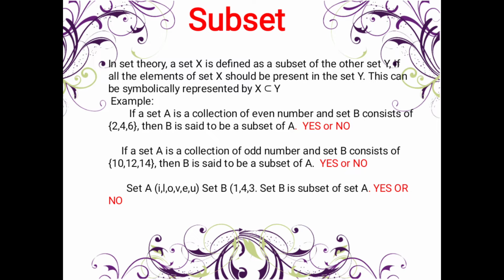Going to the third example, set A is I, L, O, V, E, U, and set B is 1, 4, 3, then set B is a subset of set A. Is it yes or no? It is no. Because the elements of set B are 1, 4, 3 while set A is different, so they have no same elements. So we can say that set B is not a subset of set A. Okay, next.